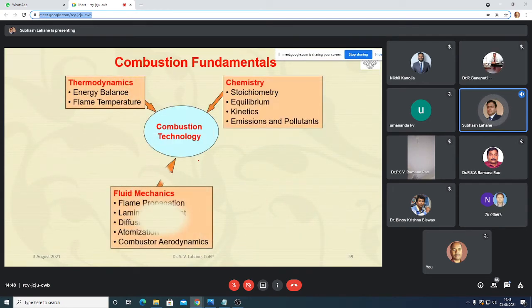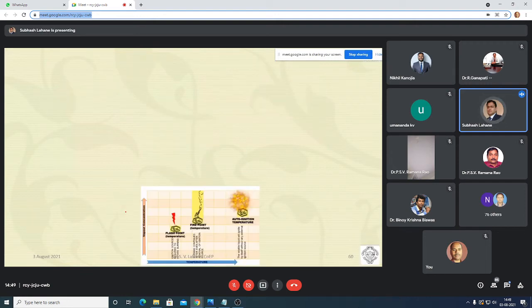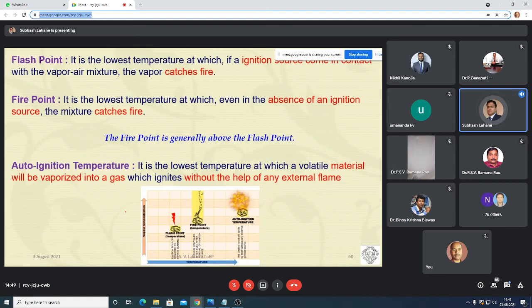You require thermodynamics and chemistry. For stoichiometry, you must know how much air is required to burn a particular amount of fuel, and obviously fluid mechanics also plays an important role in combustion: flame propagation, laminar flow, diffusion, and atomization. So these are just basics, I'll skip this.